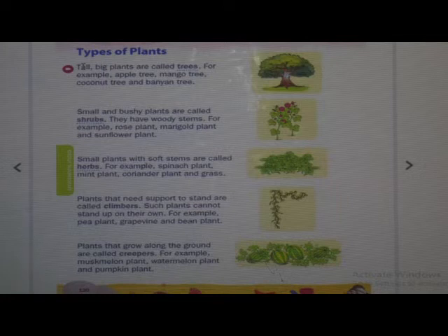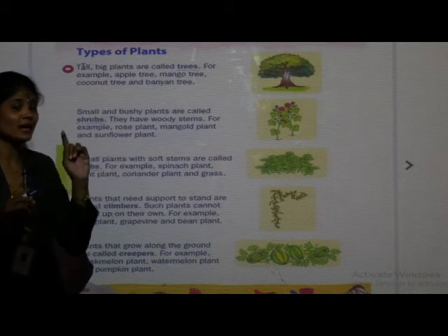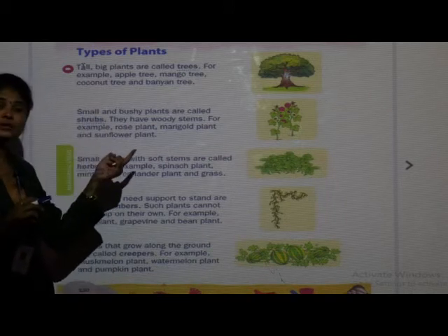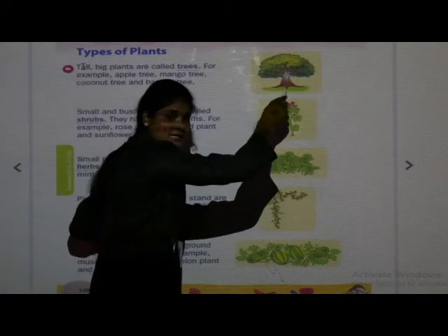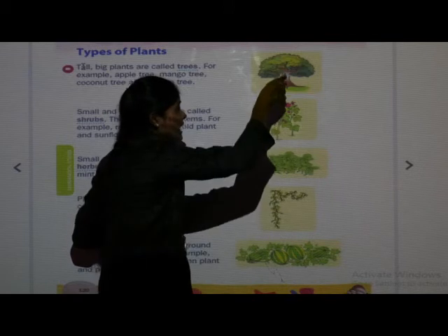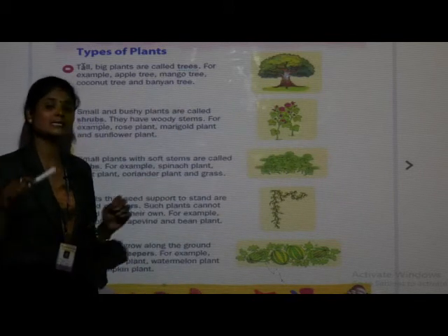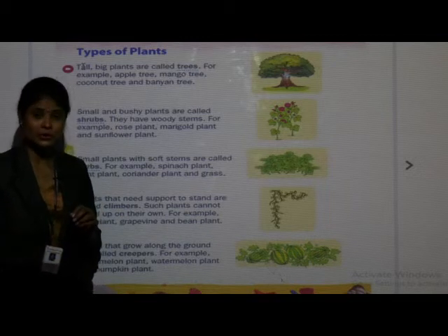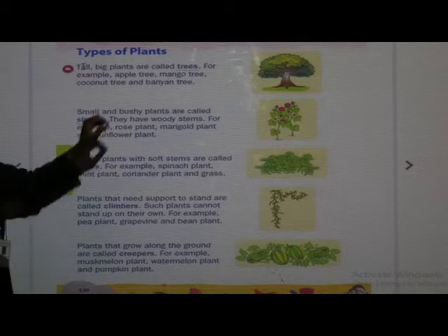Okay, did you understand what are the trees? Trees means tall and big plants are known as trees. Trees live for many years. Their stem is very hard and that main stem bears many branches, leaves, fruits and flowers. So which are the examples of trees?